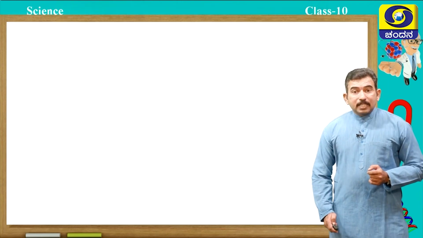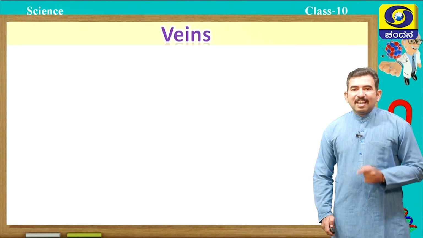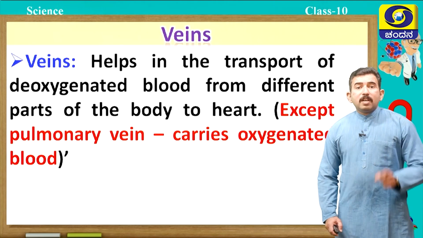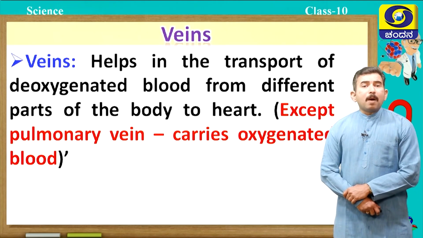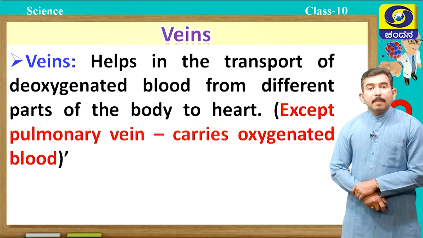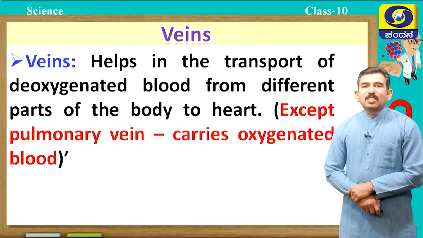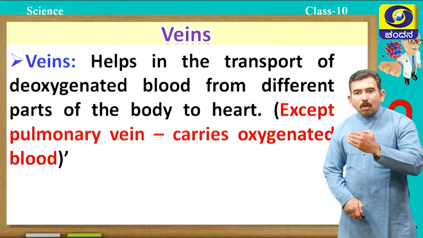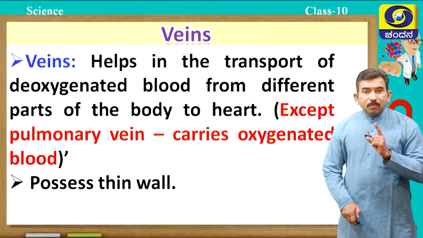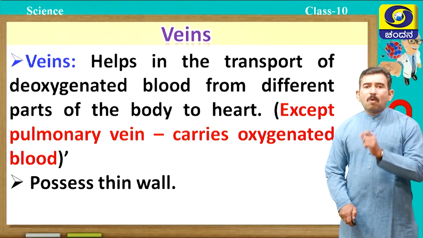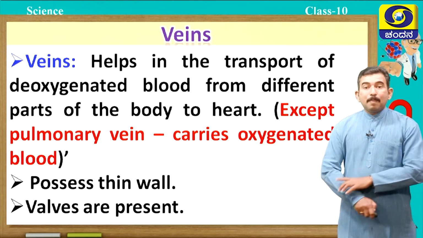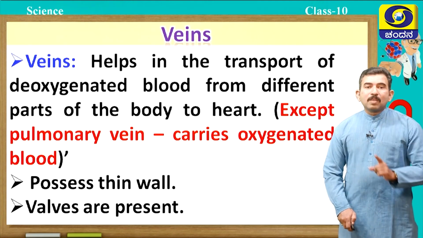Okay. Next type of blood vessels are veins. These veins help in the transport of deoxygenated blood from different parts of the body back to the heart. Only exception is pulmonary vein that carries oxygenated blood, which brings oxygenated blood from lungs to the heart. And these veins possess very thin wall, and valves are present in veins. Remember this, valves are present in the vein.